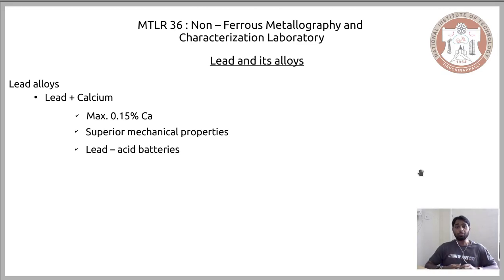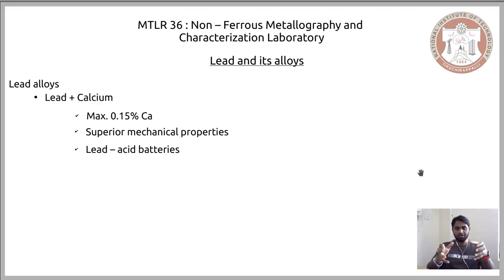Now the place where it is used is lead acid batteries. It is claimed that 75% of lead usage nowadays is in lead acid batteries, and this combination of lead and calcium is used to form grids of lead that are immersed into sulfuric acid, which ultimately helps in producing electricity.